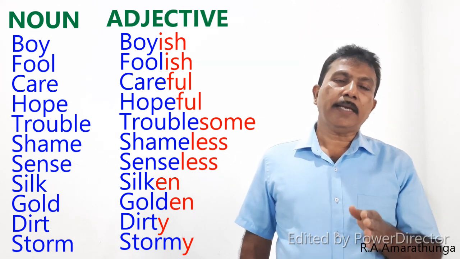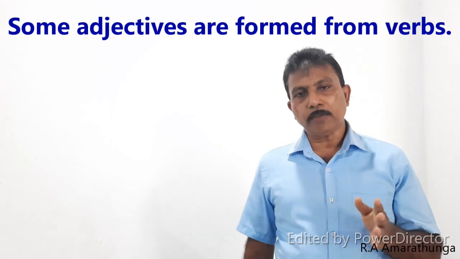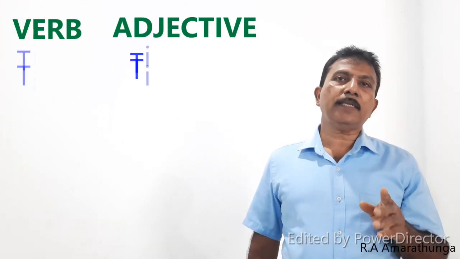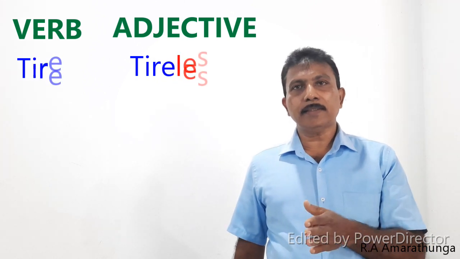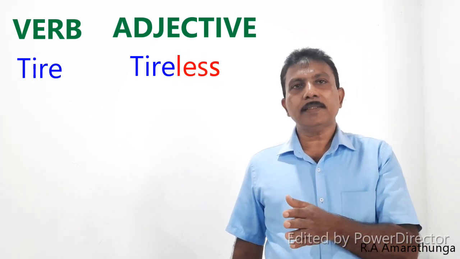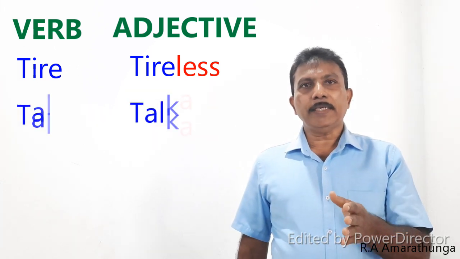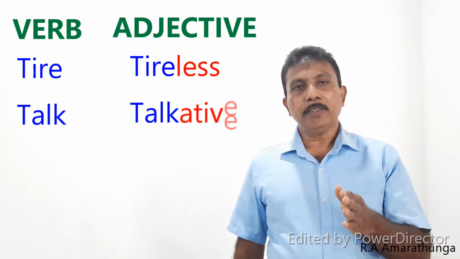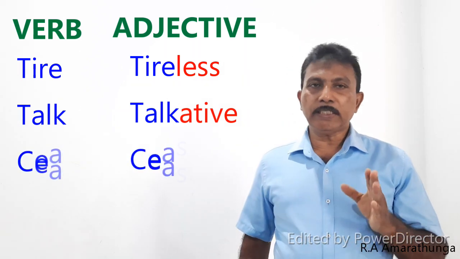Stormy is the adjective. Now you can see we can form adjectives from nouns and some adjectives are formed from verbs. Look at these verbs. The word tire, T-I-R-E, tire. We add L-E-S-S, tireless. Tire, tireless. Then look at the next word, talk. We add A-T-I-V-E, talkative. Talk, talkative.